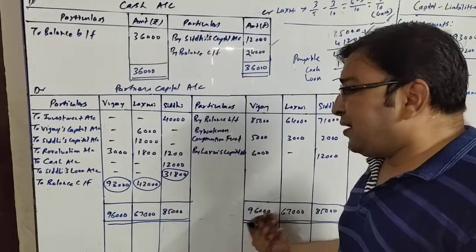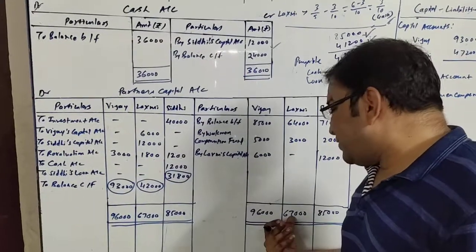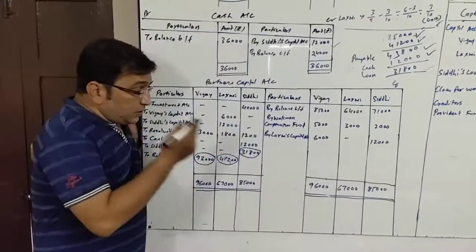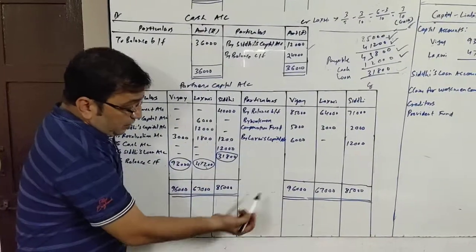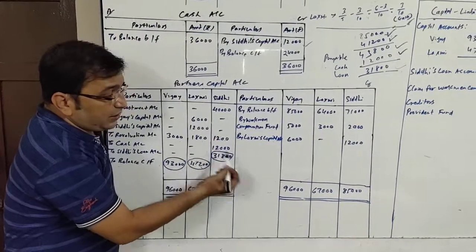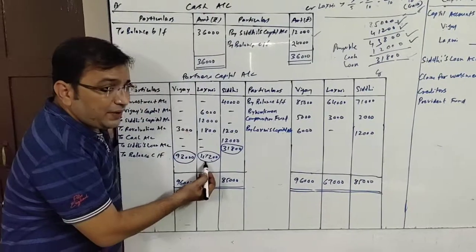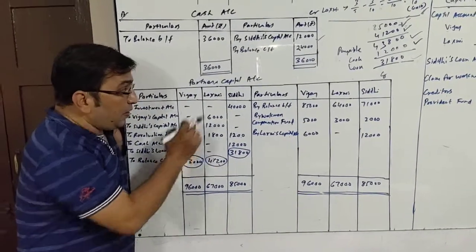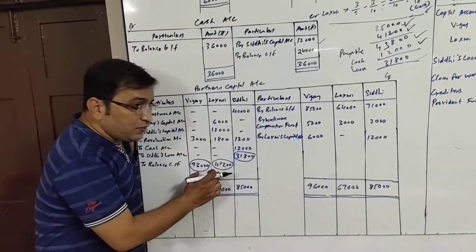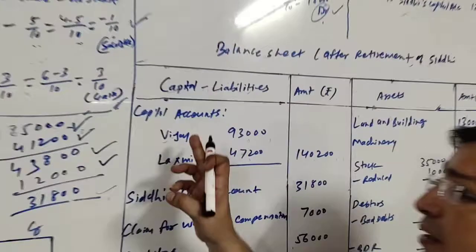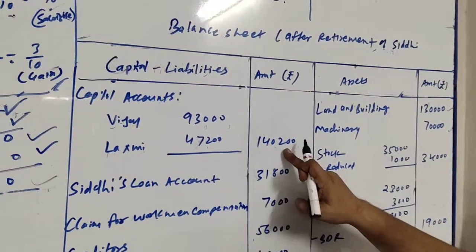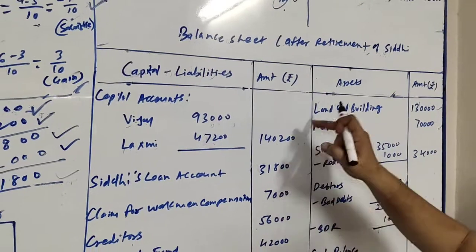When we deduct 19,800 from 67,000, we get 47,200, which is the closing balance of capital of Lakshmi. Now these two will be written in the new balance sheet after retirement. So there it is, capital account Vijay 93,000, Lakshmi 47,200, outer column 1,40,200.